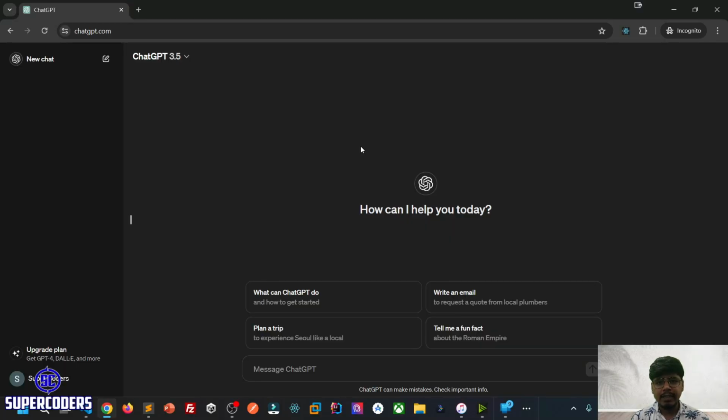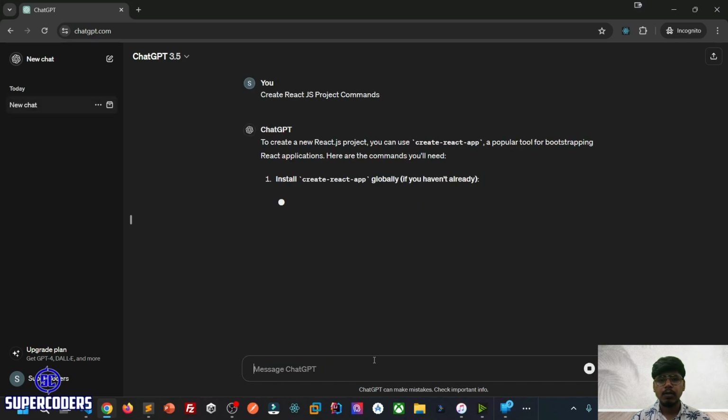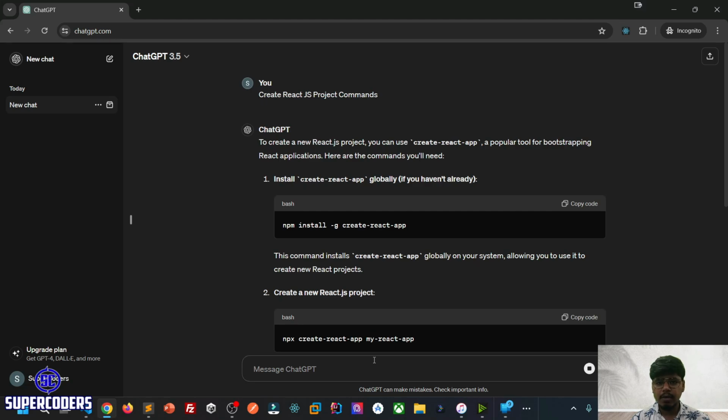I'm using React.js for creating our examples using ChatGPT and Copilot. First we have to create a project in React.js. I already taught you how to create a project in React.js, but even if you don't know how to do that, let's use ChatGPT to create the project. So I simply ask: create React.js project commands. I just enter this prompt, and it gives me all the things I have to do.